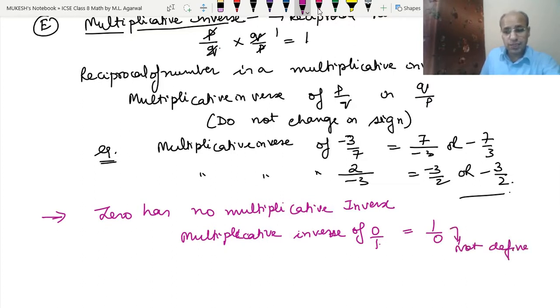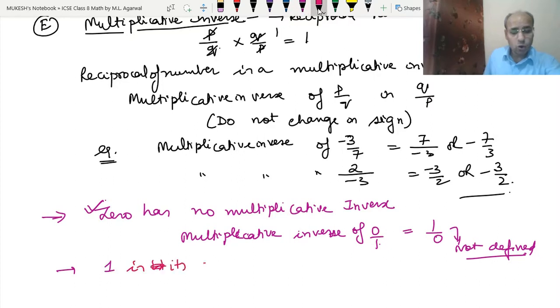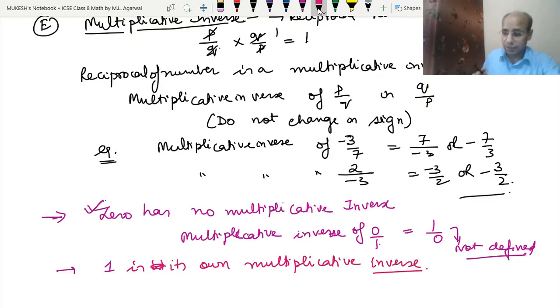So this is the reason that 0 has no multiplicative inverse. And 1 is its own multiplicative inverse, because 1 upon 1 is always 1. So the multiplicative inverse of 1 is 1, and 0 has no multiplicative inverse. Is it clear or not?